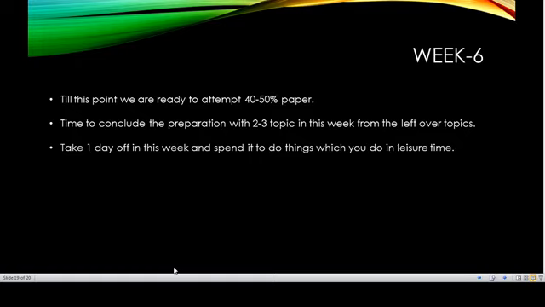Basically I forgot to tell about the paper pattern for JEE Advanced. There are 2 papers for JEE Advanced on the same day, and they can have multiple choice questions, integer type, paragraph. In Main there is no difference in the question pattern. All of them are single choice correct, and you will have a single choice answer for that.